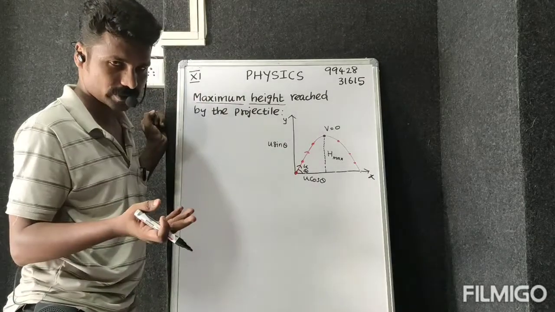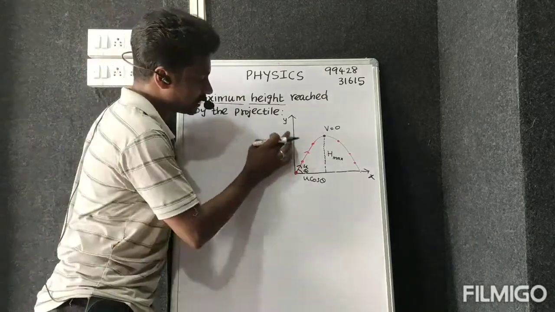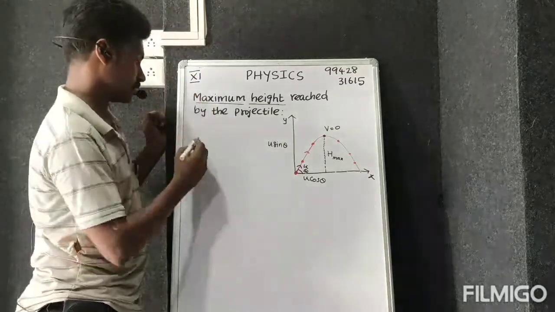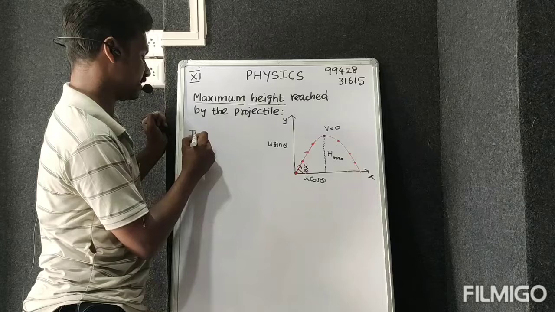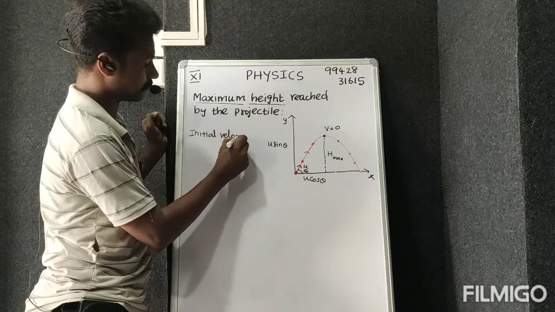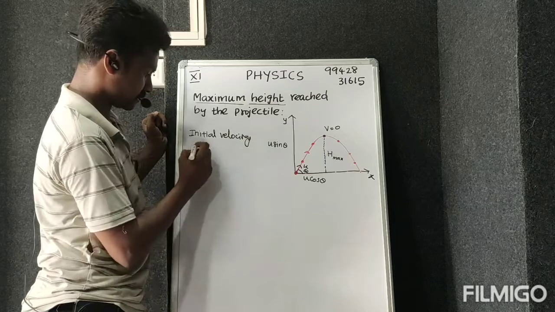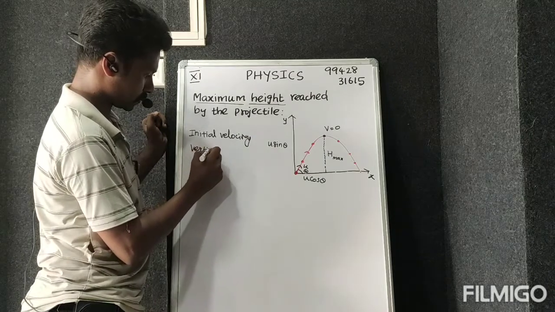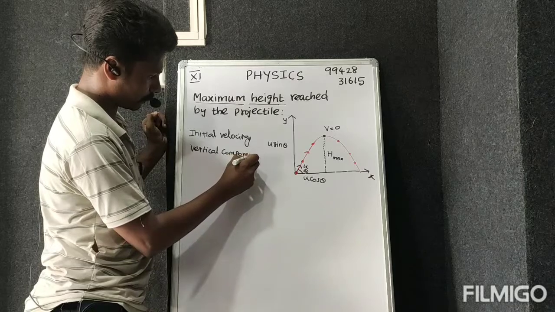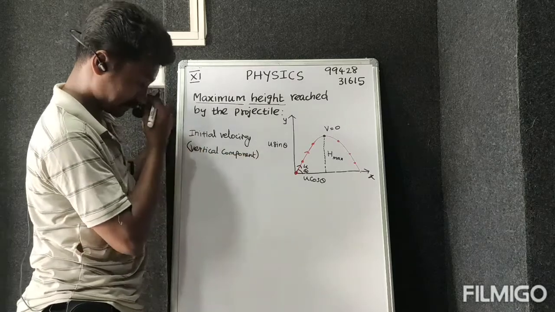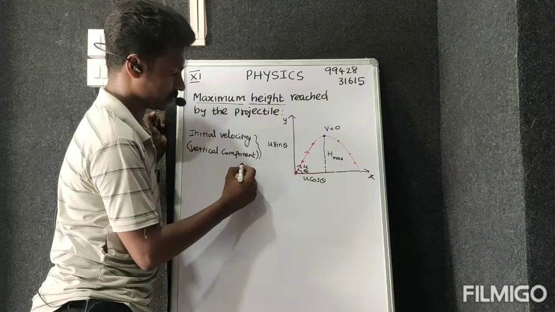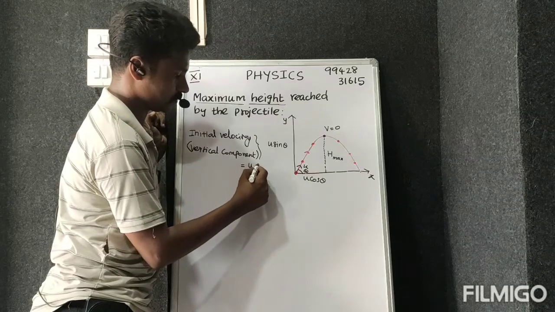Let's take the vertical component. The initial velocity, especially the vertical component, I can write simply in brackets: the initial velocity equals u sin theta.